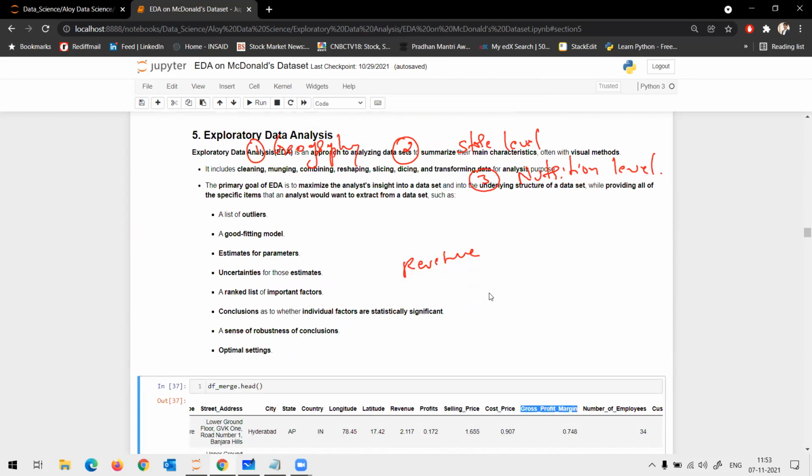So your dataset also has revenue, but we are not going to theme it with respect to revenue because McDonald's is not looking for this. Basically, it wants to understand the differences between these two countries so that they can grow better. This is the end goal for them.